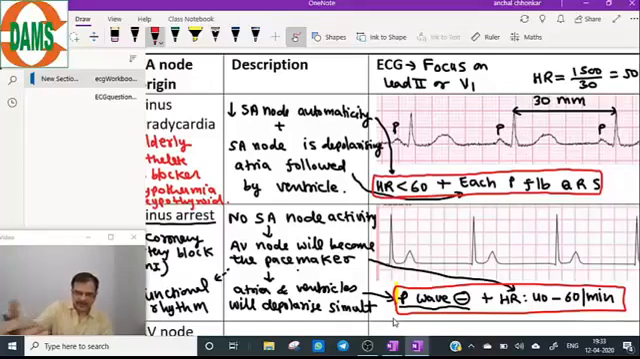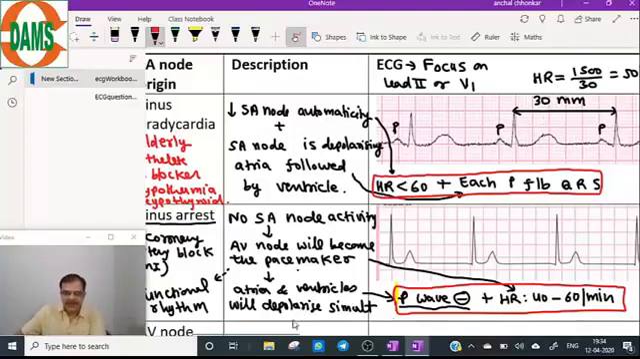So let's see the ECG. AV node is also supplied by RCA, but there are different branches. So if the branch of the SA node is affected, AV node will become the pacemaker.